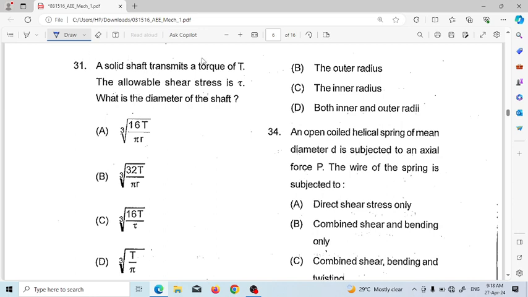A solid shaft transmits a torque of T and allowable shear stress is tau. Then what is the diameter of the shaft? We know the maximum shear stress is equal to 16T divided by pi d cubed. Taking the diameter to the left side, d cubed is equal to 16T divided by pi into tau, and the diameter d will be the cube root of 16T divided by pi tau. So option A is the correct answer.